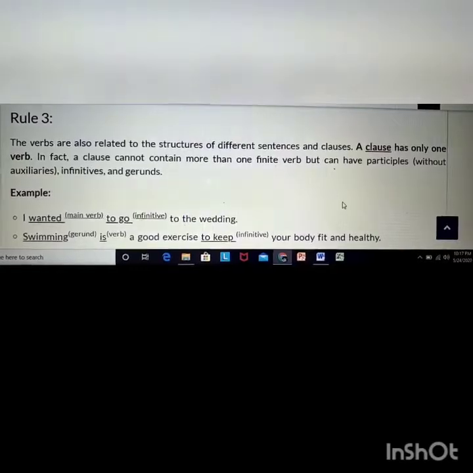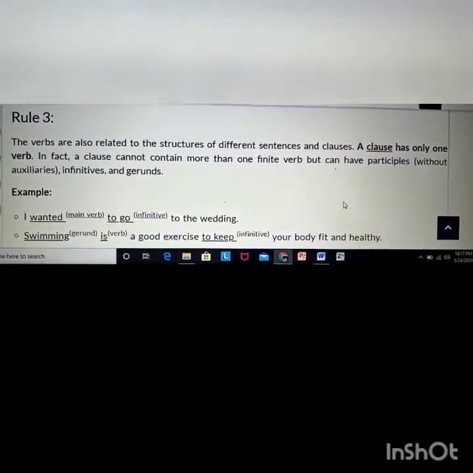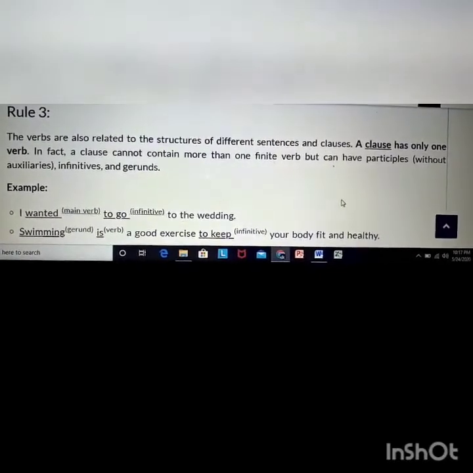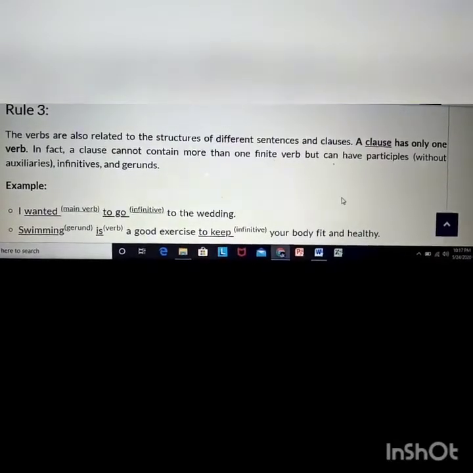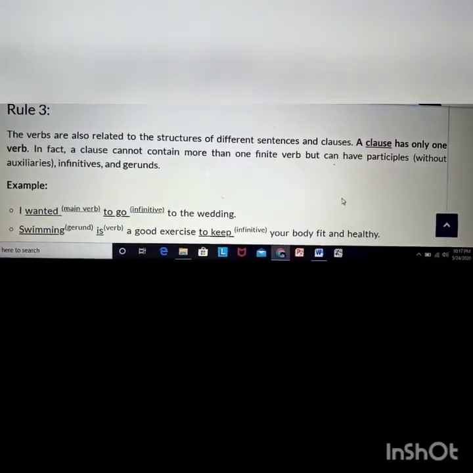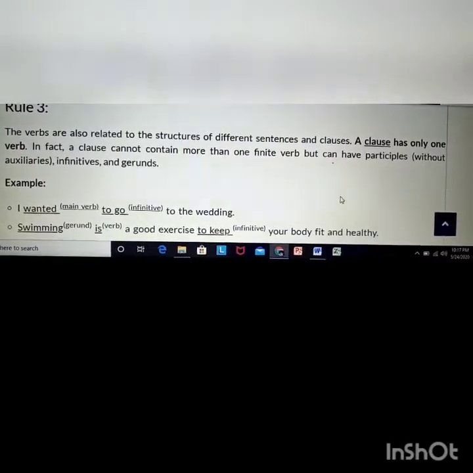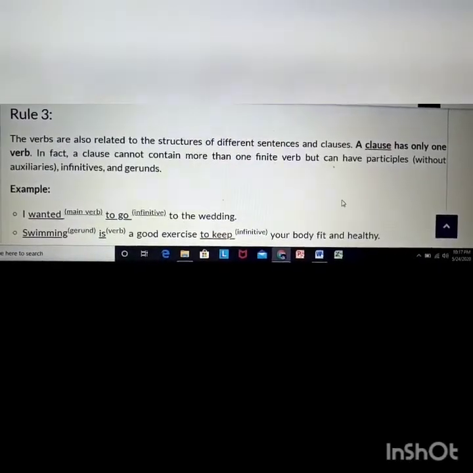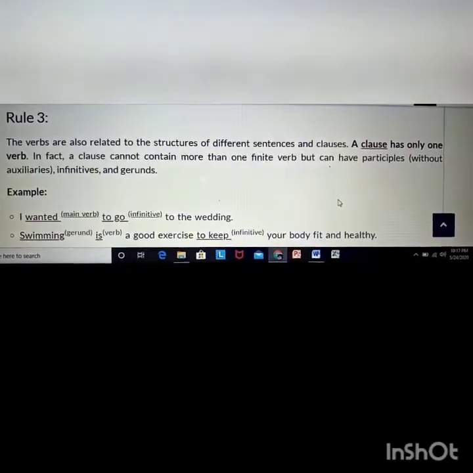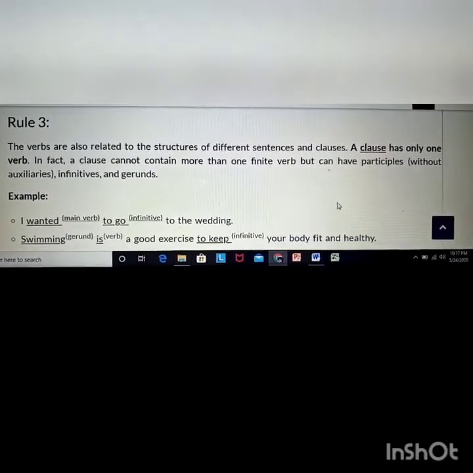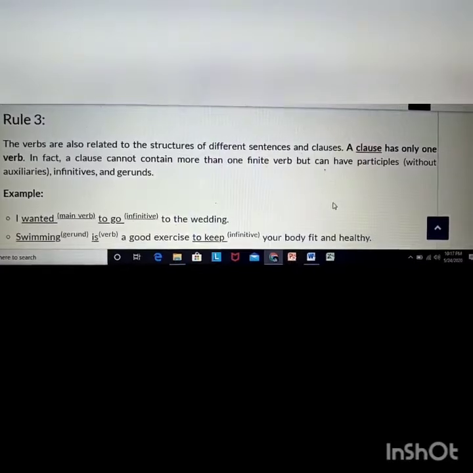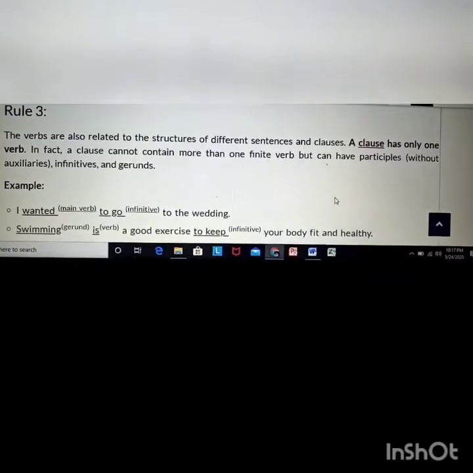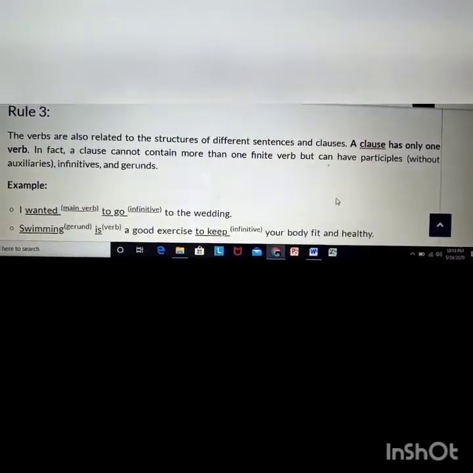Rule 3. The verbs are also related to the structure of different sentences and clauses. A clause has only one verb. In fact, a clause cannot contain more than one finite verb but can have participles without auxiliaries, infinitives and gerunds. That means a clause only has one finite verb, that means a principal verb, and cannot have any other finite verb in the sentence. If there is any other verb, that must be in participle sense or infinitive sense or